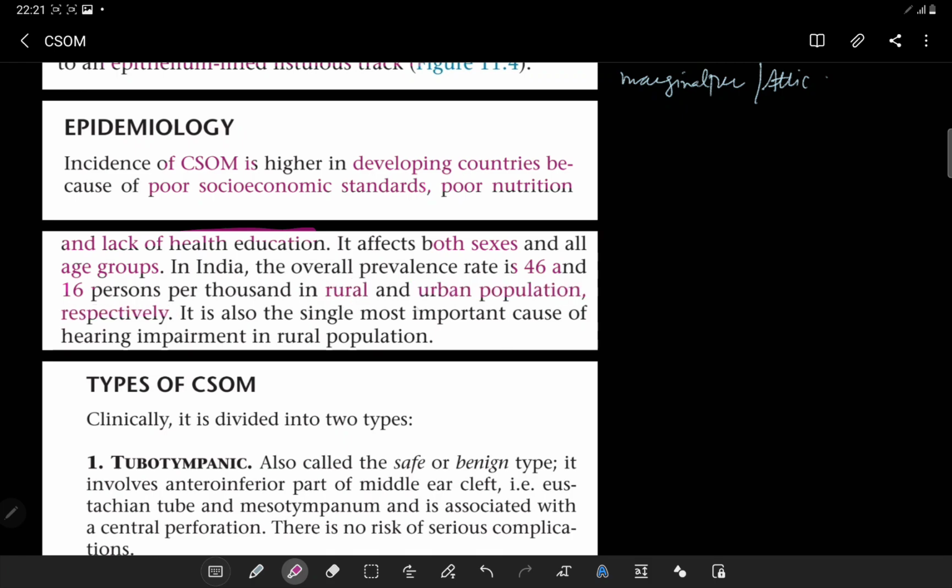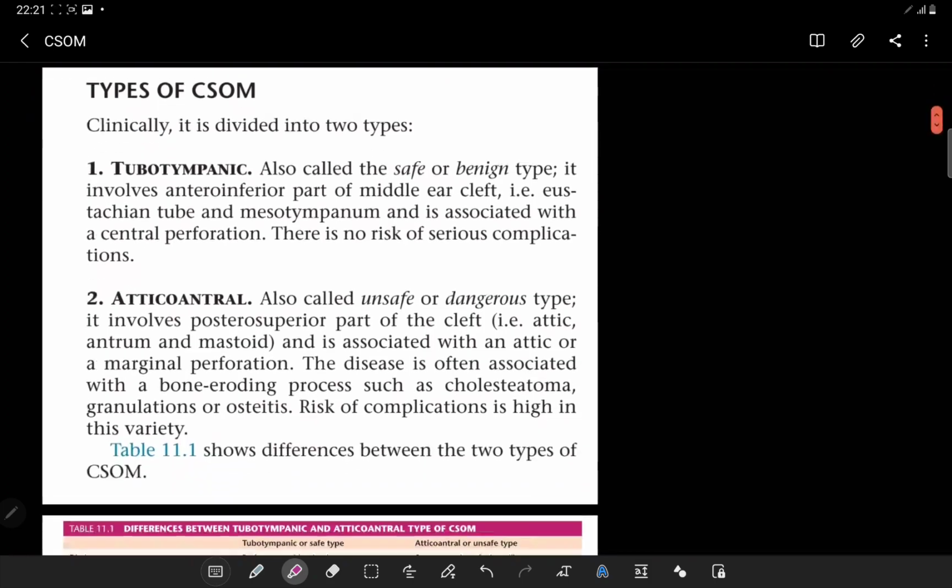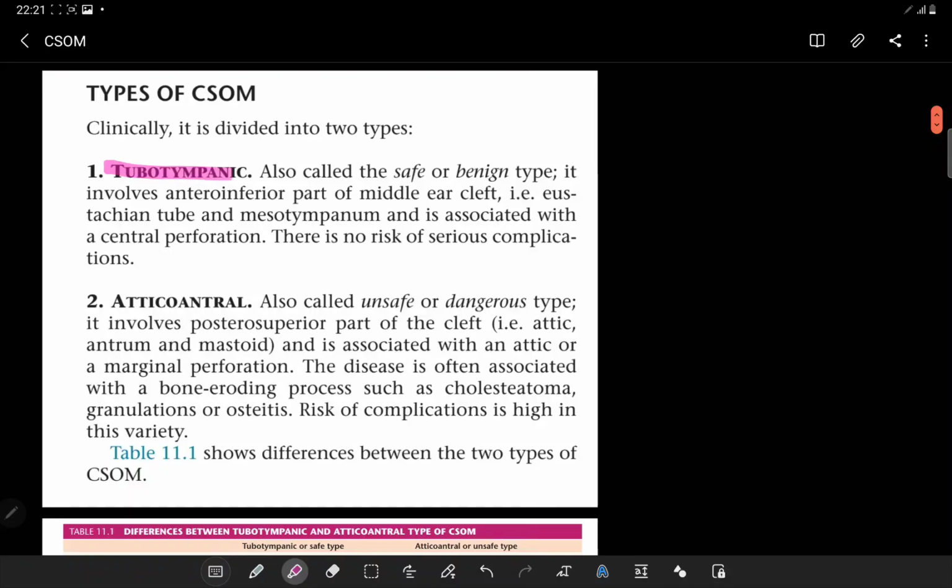It is also the single most important cause of hearing impairment in the rural population. Types of CSOM, very important. We have two types of CSOM: tubotympanic and atticoantral. Let's have some discussion on the difference between the two.